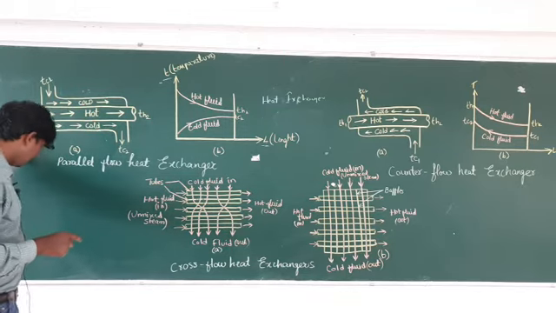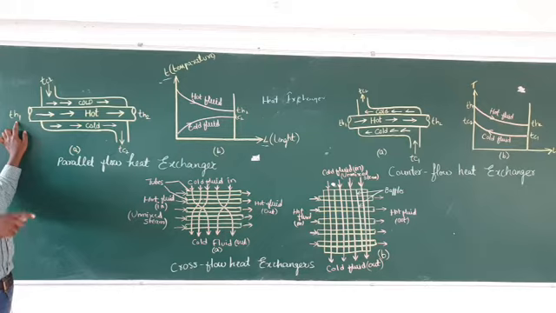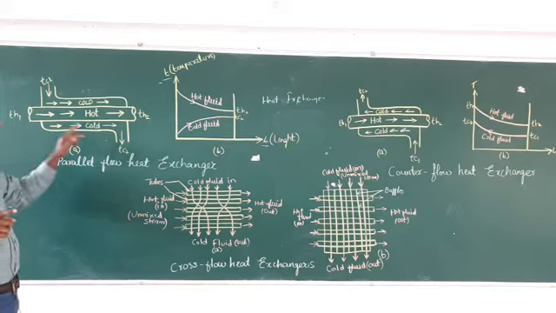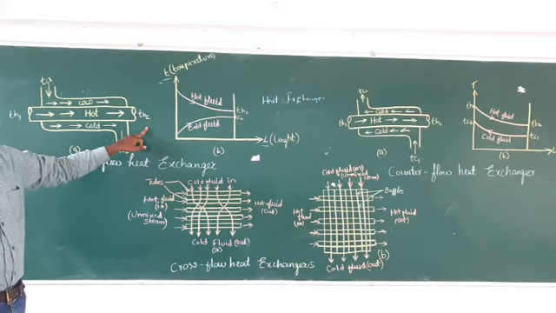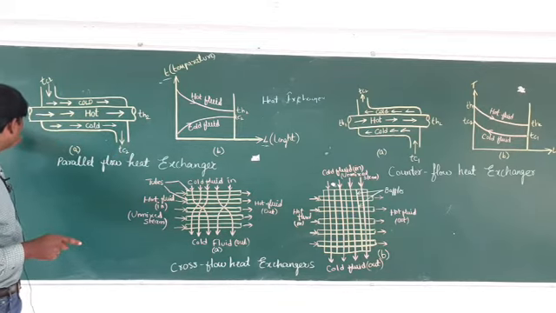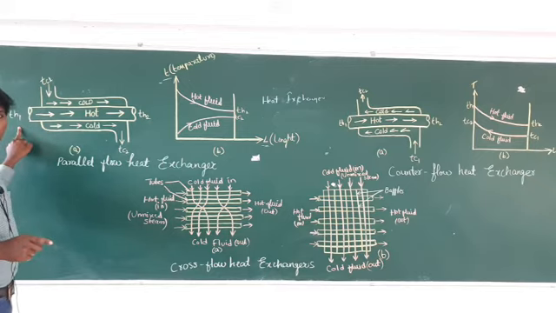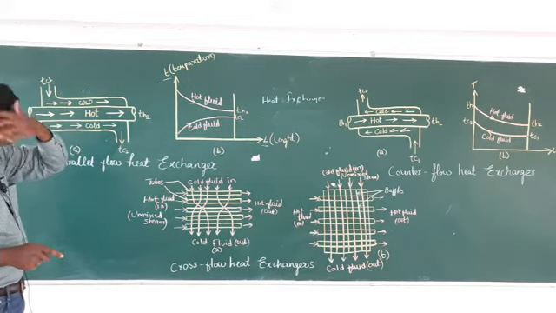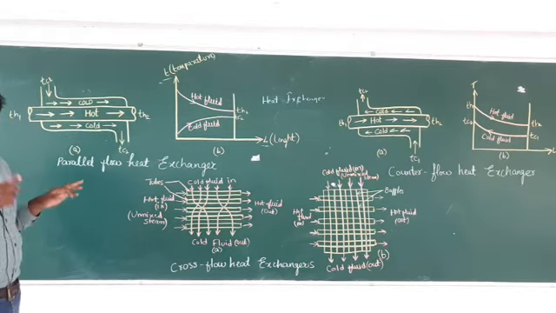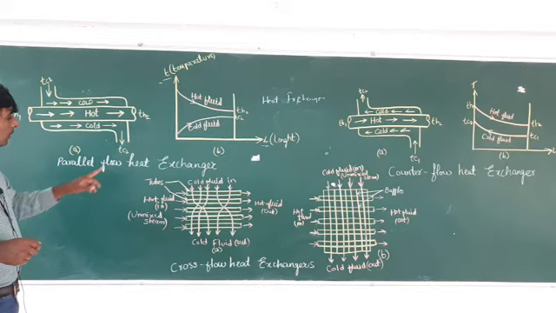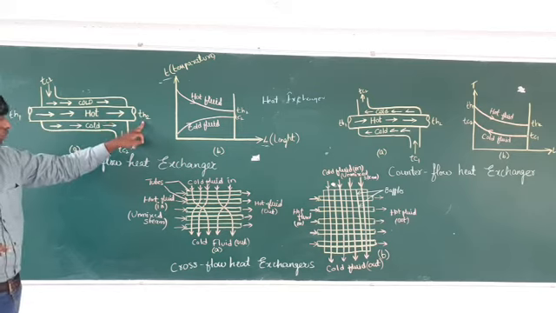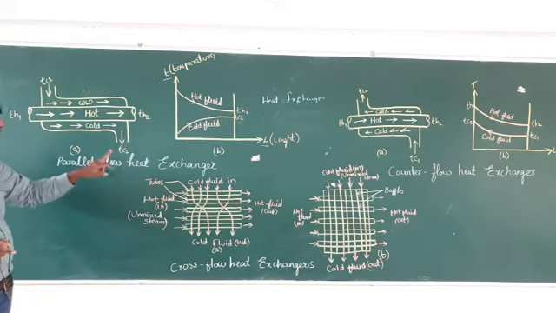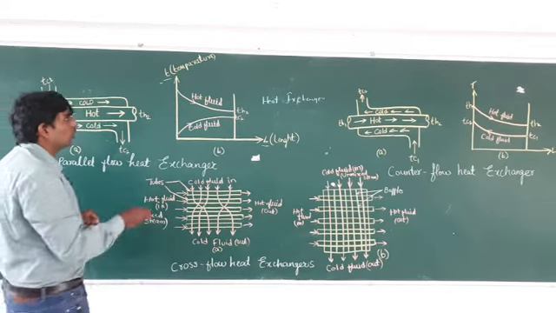Here TH1 is the entering temperature of the hot fluid: T stands for temperature, H stands for hot, and 1 stands for the first section, the entry, while 2 stands for the exit. So when TH1 is given, the hot fluid enters. TH2 is given, the hot fluid exits. TC1 is given, the cool fluid enters. When TC2 is there, the cool fluid exits. Next you have to draw the TL diagram.